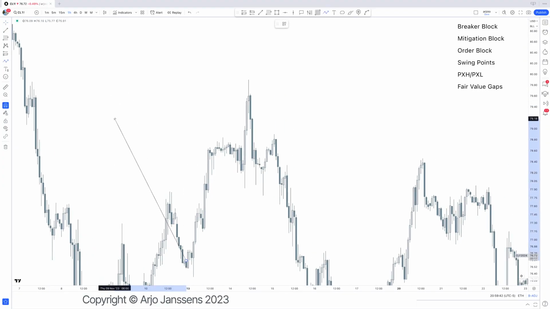Now, where the reversal happens currently is not relevant. That's things we will go into. So again, remember the story part that we talked about. We have this move higher.